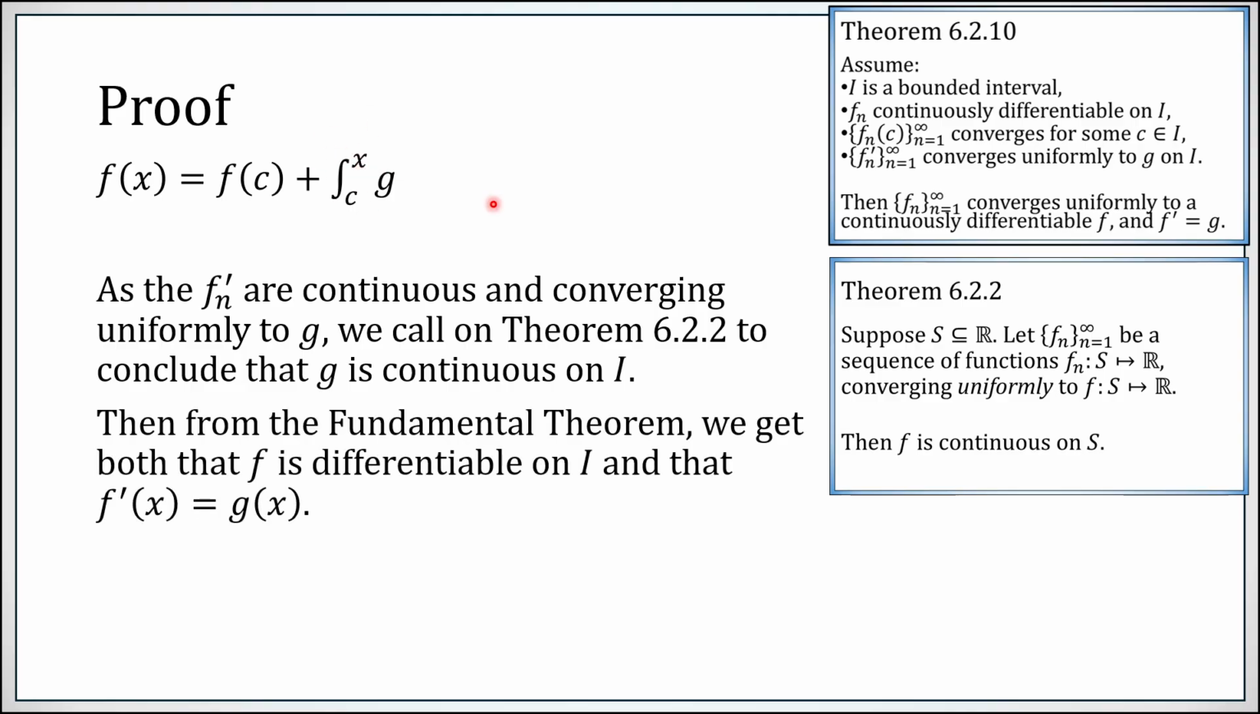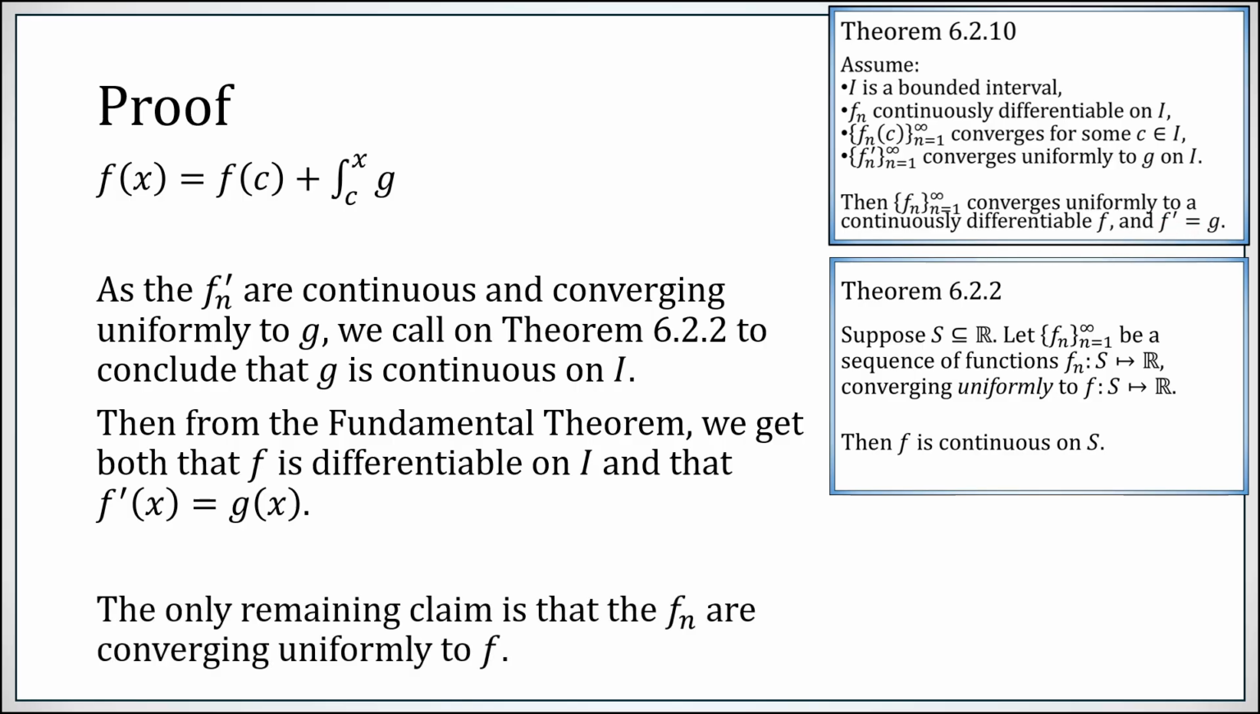So from the fundamental theorem, we can see now that f is differentiable on I. We have a constant, f of c, plus an integral of a continuous function. And from the fundamental theorem, if you take a derivative of this, everything works out great wherever g is continuous, which is everywhere on I. So the derivative of this constant is 0. The derivative of f is therefore simply g. Great. That was one of the things we wanted to establish.